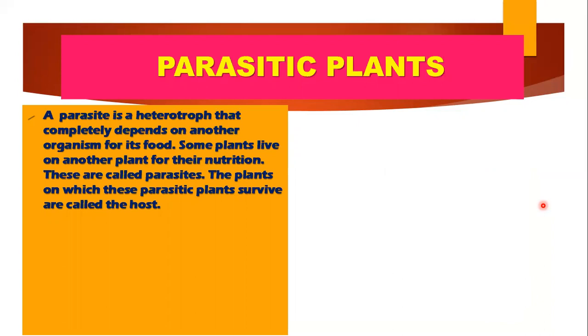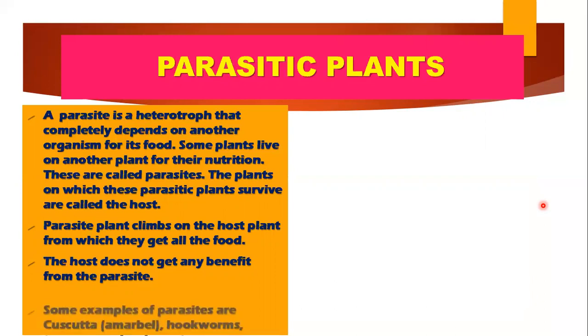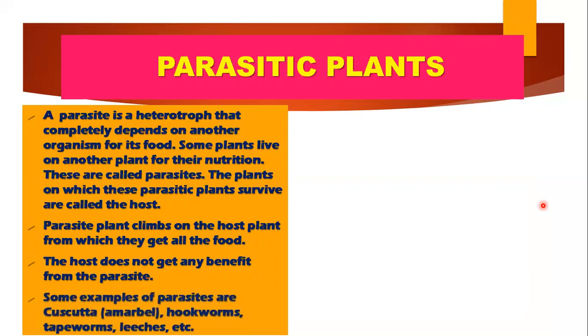I'm giving you the example of dodder or cuscuta, which is also called amarbel. It is a plant that is parasitic in nature. So what does it do? It clings itself to the host plant and derives its nutrition from them. In this case, the host plant doesn't get any benefit from the parasite. Obviously, the parasitic plant is obtaining its nutrients from the host plant, but the host plant in return is not benefited at all. Some examples include amarbel, hookworm, tapeworm, leeches, and many more.